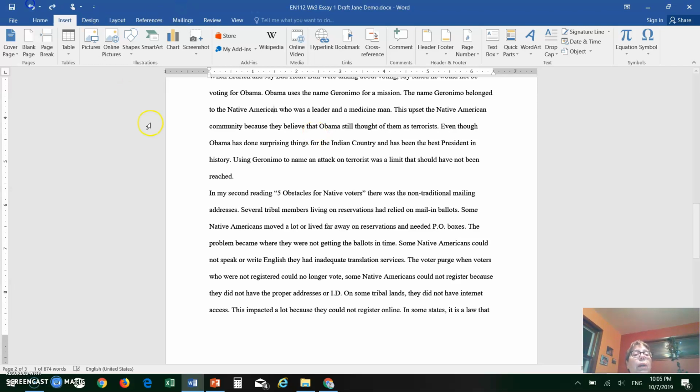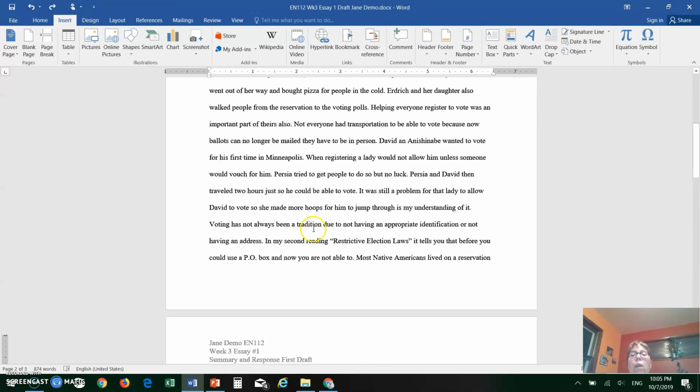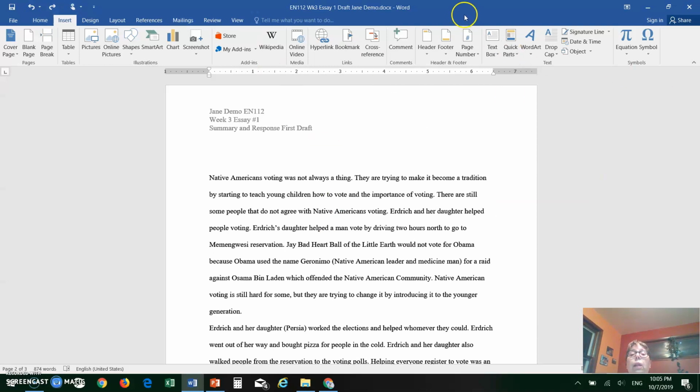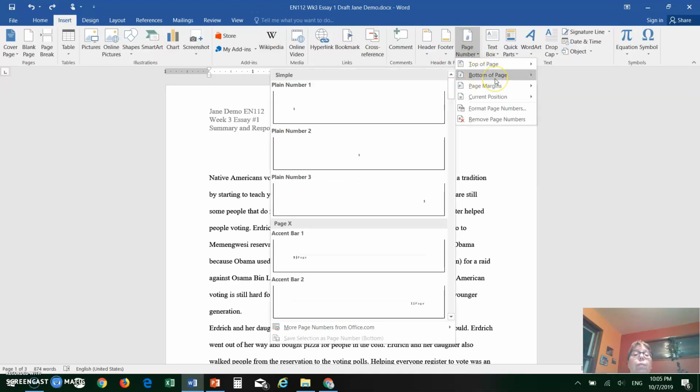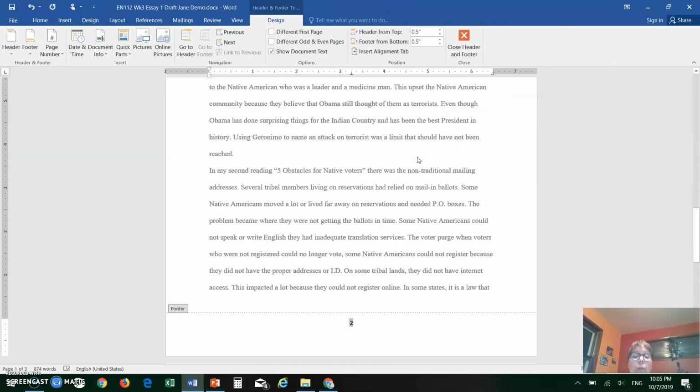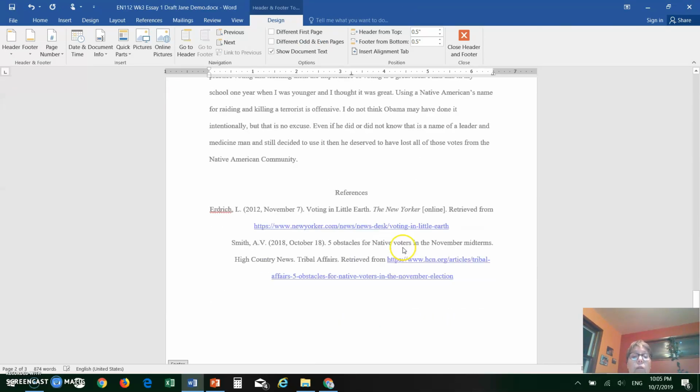Well, let me go back and try this again. So going home, insert, page number, bottom of the page, and this should be the second plain number in the middle of the page. So now this file is okay.